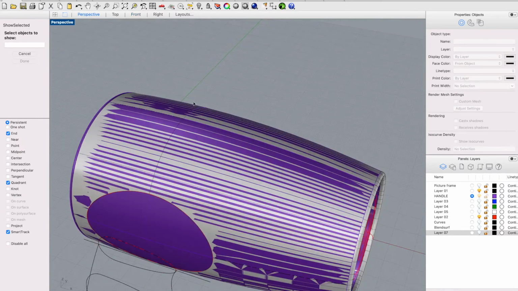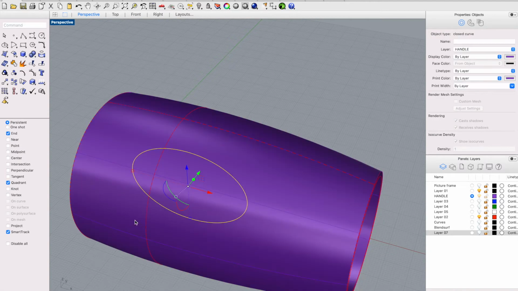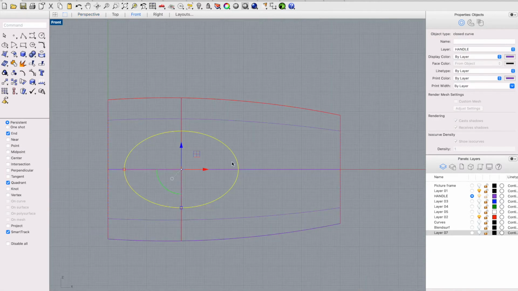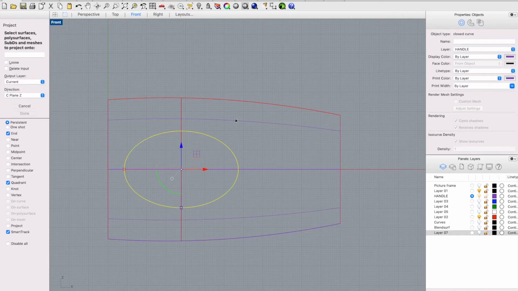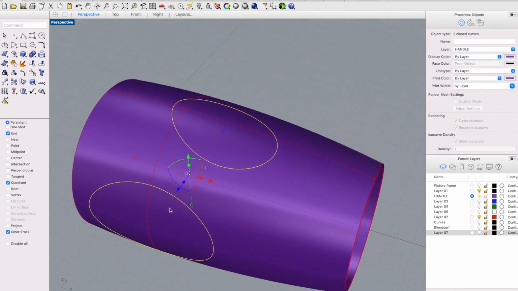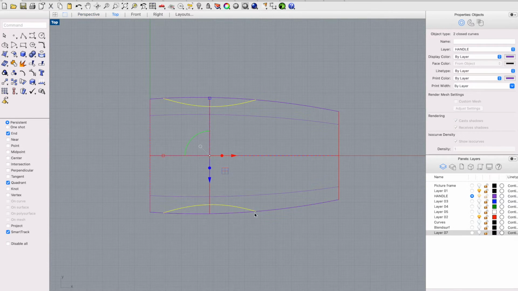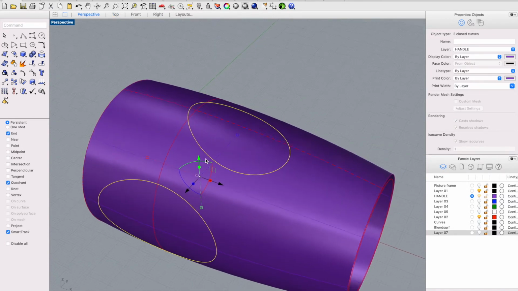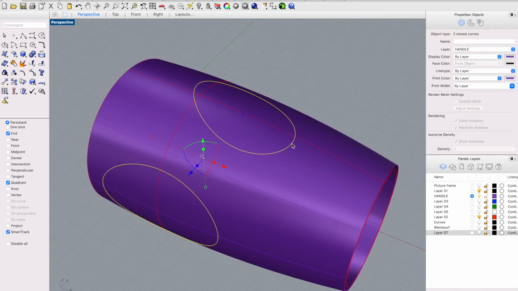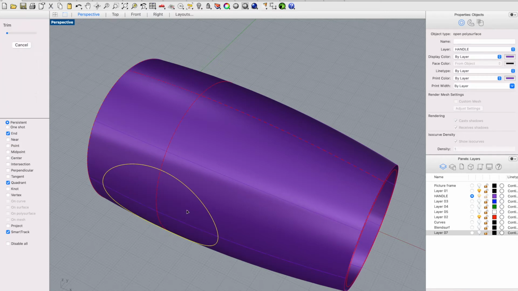I just created this one and go from the front and project on this surface. It creates two projected lines that have the curvature of the surface. You don't need the back one, and using this one selected, I'm going to trim the surface.